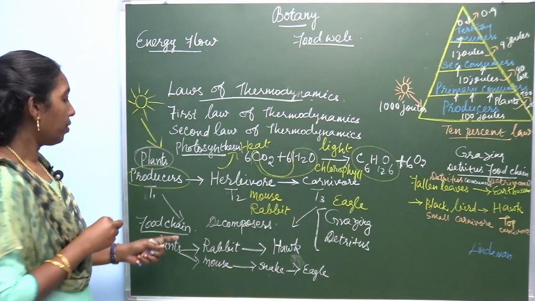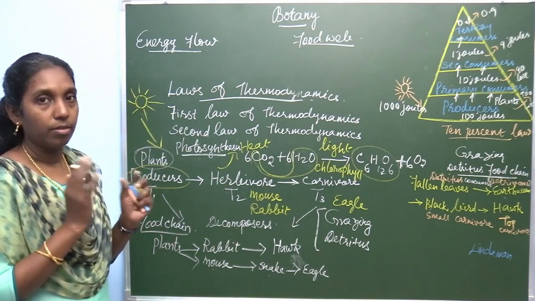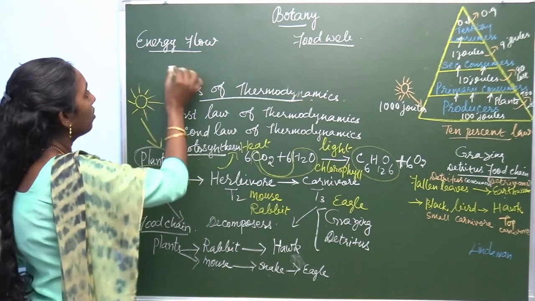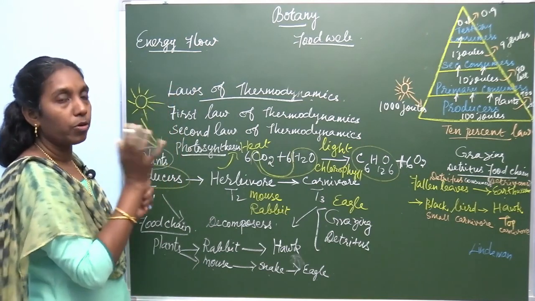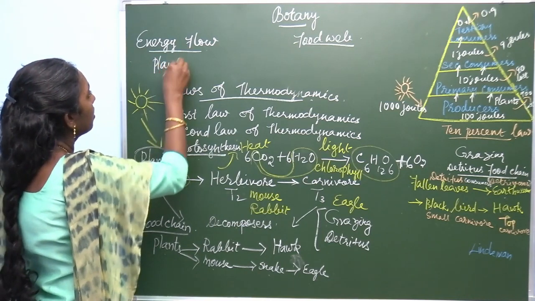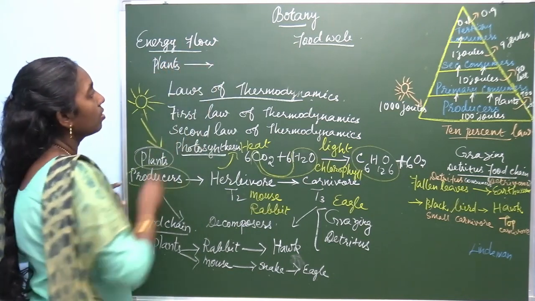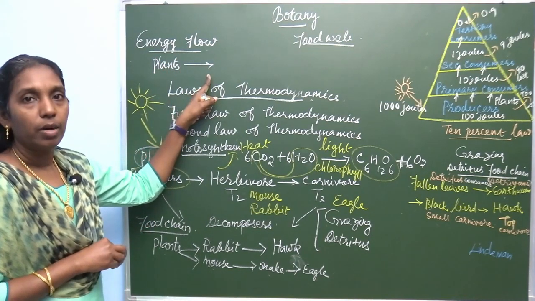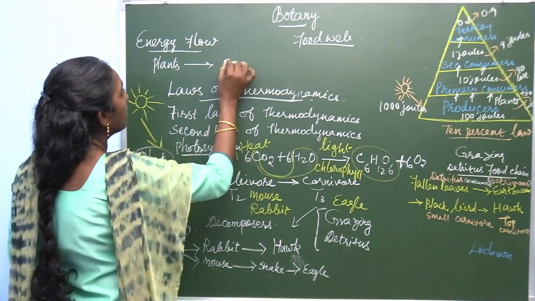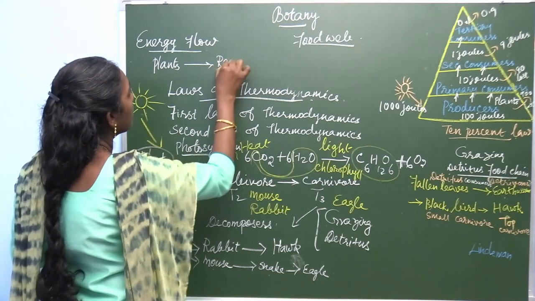In an ecosystem, in a food chain, the basic chain starts from the producer plants. These plants are eaten by herbivores. Here the example herbivore is the rabbit.